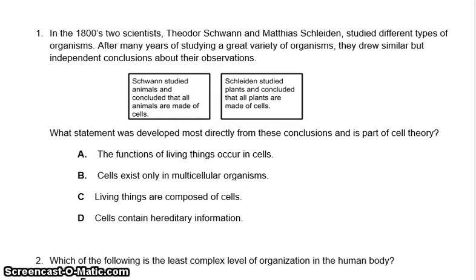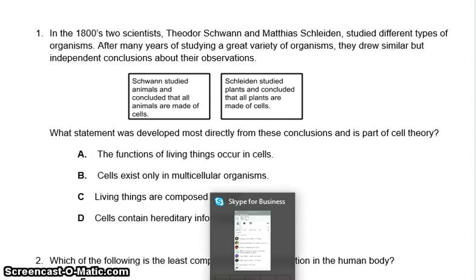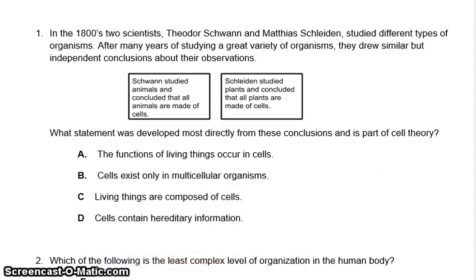In the 1800s, two scientists, Theodor Schwann and Matthias Schleiden, studied different types of organisms. After many years of studying a great variety of organisms, they drew similar but independent conclusions about their observations. Schwann studied animals and concluded that all animals are made of cells. Schleiden studied plants and concluded that all plants are made of cells.